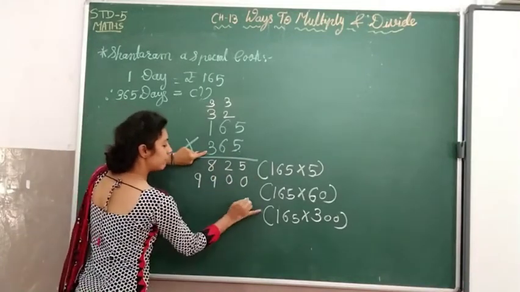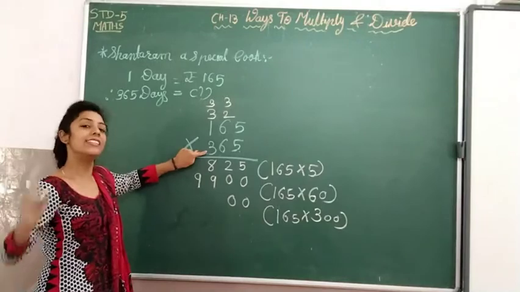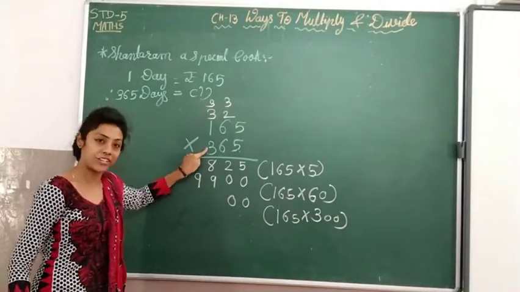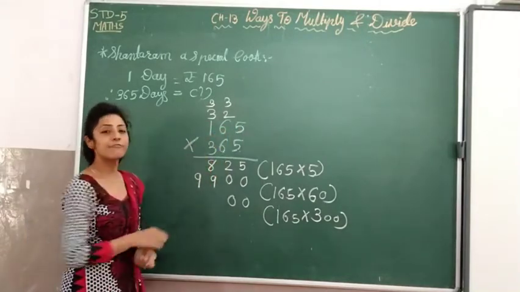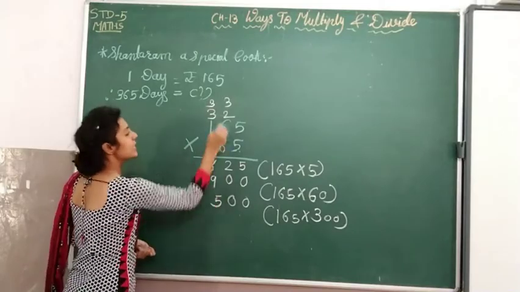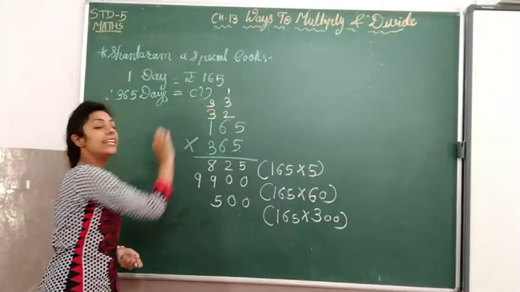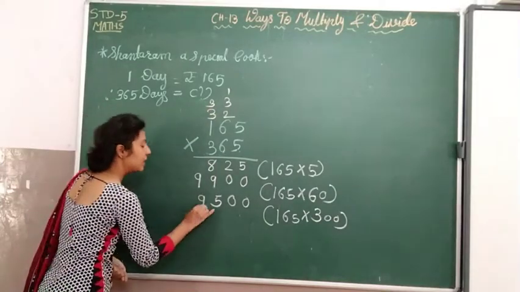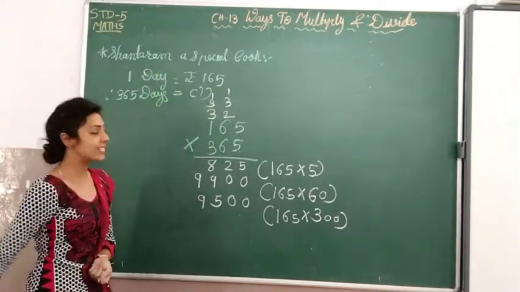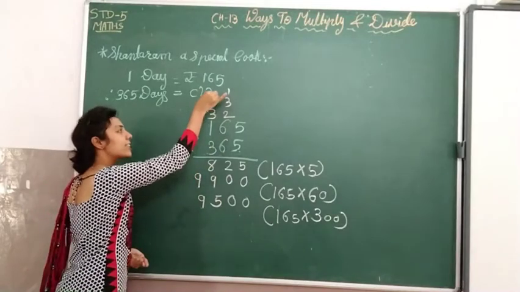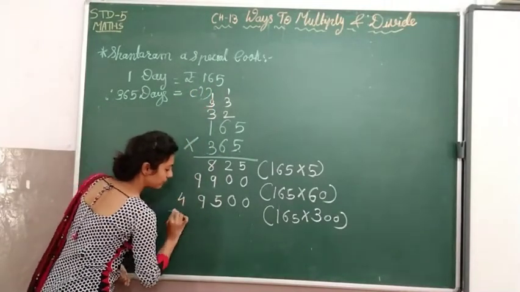So for that we will put 2 zeros and then start 3's multiplication. 3 5s are 15, 5 is here, 1 is carried forward. 6 3s are 18 and 1 is 19. 9 is here, 1 is carried forward. 3 1s are 3 and 1 is 4.